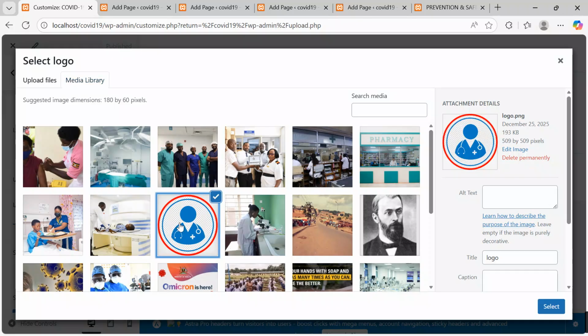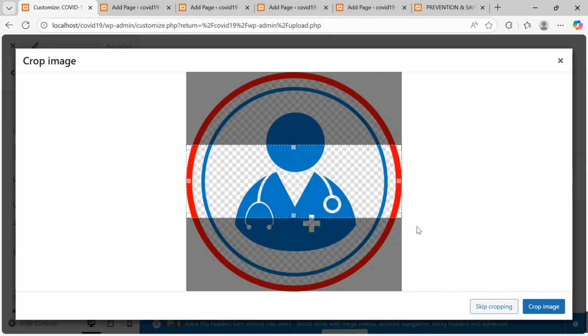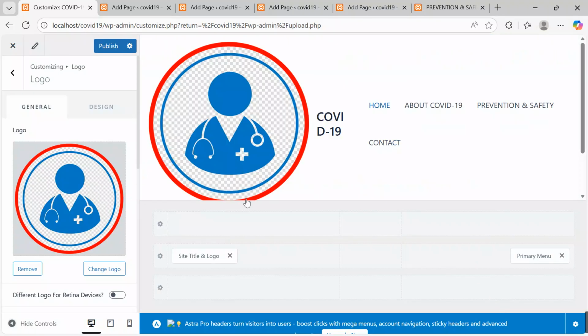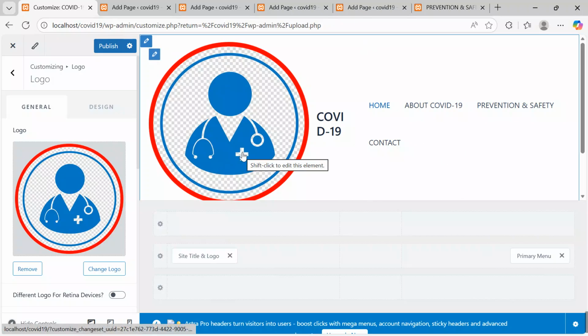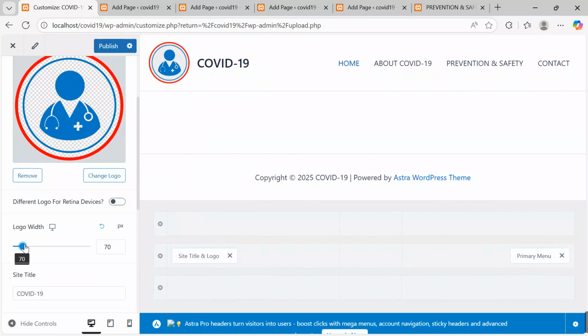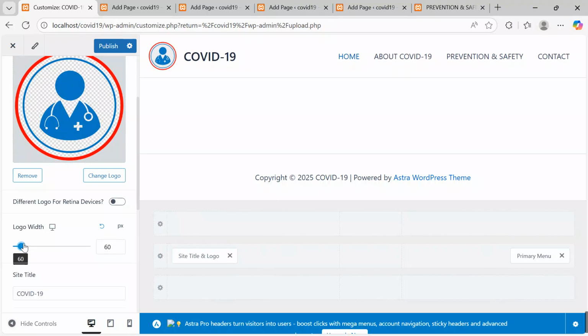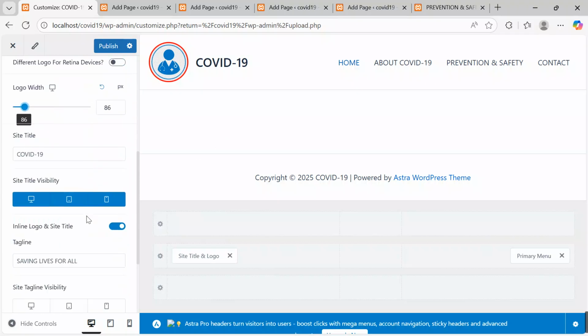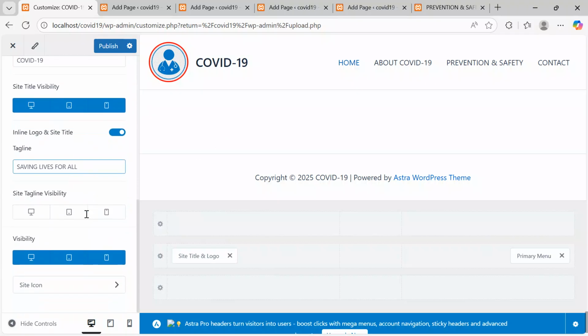Click onto it and then say select. When I click select, say skip cropping. Then after getting it here, you can do more blending to see that each and everything is well managed. You come to logo width. You can reduce the size of the logo to make it a bit visible, at the same time keeping your site in better shape. So let's keep it at that. We have the tagline, saving lives for all.